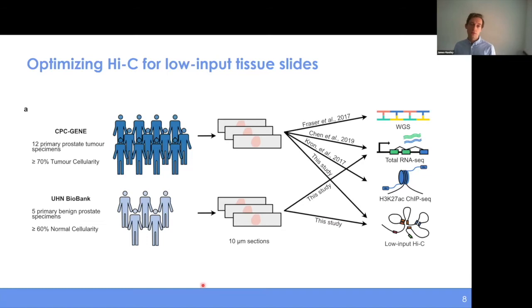And we were able to do this for 12 primary prostate tumor specimens and 5 benign prostate specimens as well. And so we were able to incorporate our chromatin organization data with other multi-omic data for these matched samples that have been previously published as a part of the CPC Gene Prostate Cancer project. And so with that, we thought that this was a good context for studying all of these complex relationships: how structural variants interact with chromatin organization, how chromatin organization changes over oncogenesis itself, and how these things have worked in tandem with each other in disease.